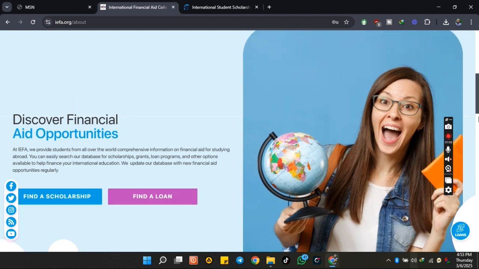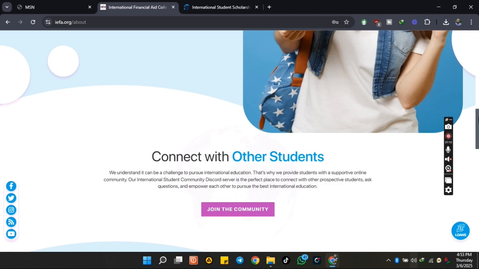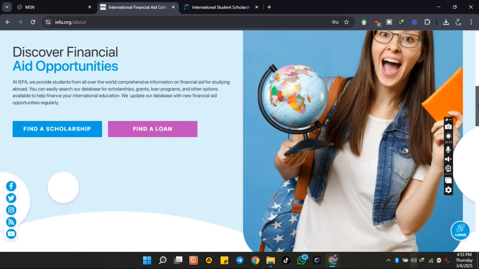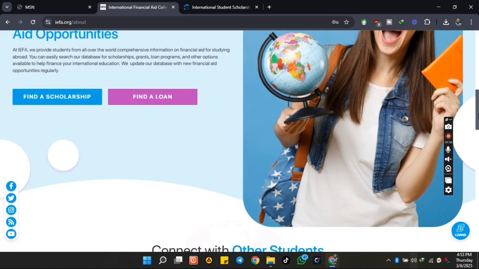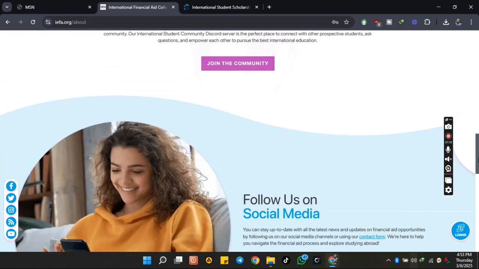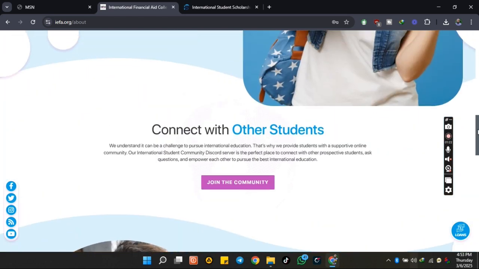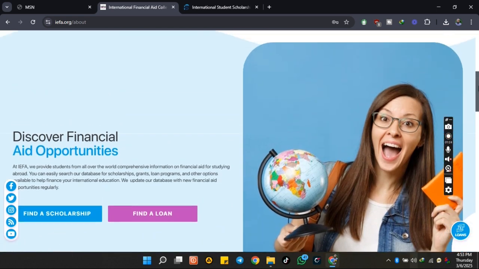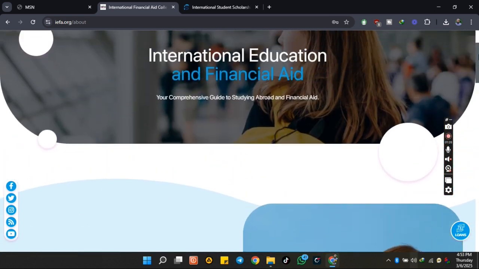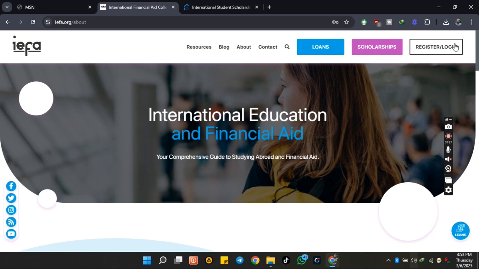It's called International Education and Financial Aid, and what they seek to achieve is to discover financial aid opportunities, and also connect with other students who have been applying for such loans and scholarships. Now they have their Facebook, YouTube, and other channels that you can connect to. Now let's come to the main reason why we are here.